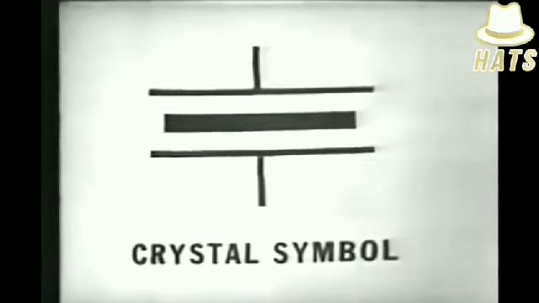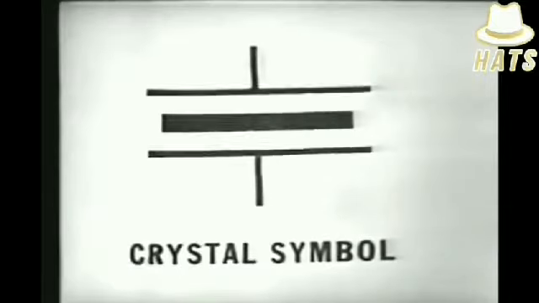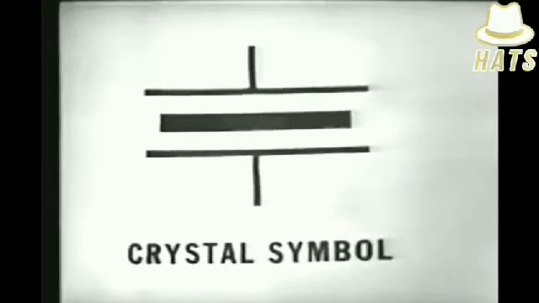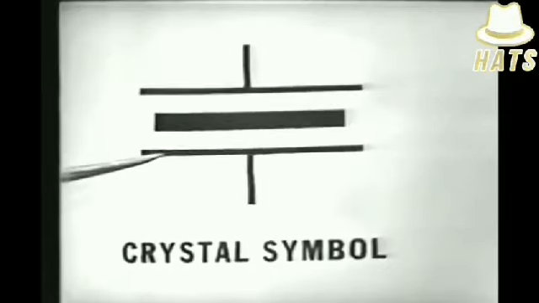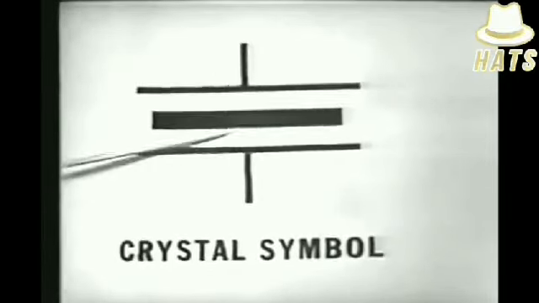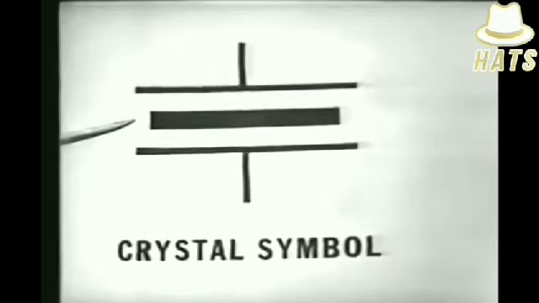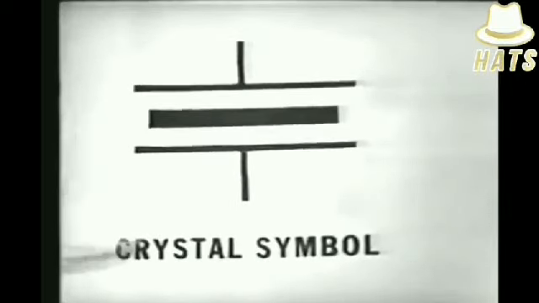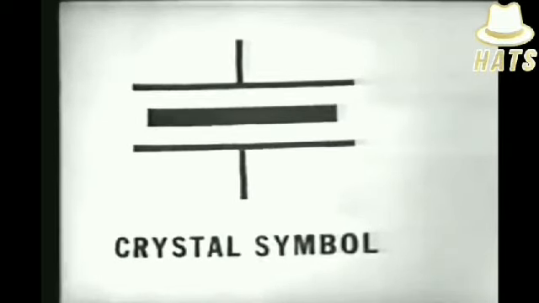Now, let's look at some of the values, both physical and electrical, of a typical crystal. Since the crystal is going to be used in an oscillator circuit as the frequency determining device, let's take a look then at the schematic symbol for our crystal. These two plates represent the crystal holder, while this area would represent the crystal itself. Now, this is the schematic symbol of a crystal used in oscillator circuits.